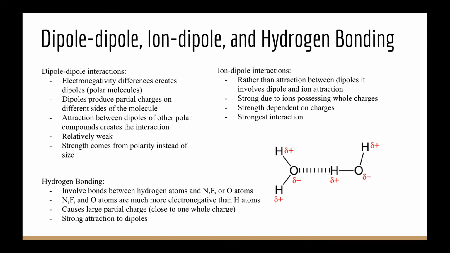Alright, so let's move on to hydrogen bonding. So this is a type of dipole-to-dipole interaction, except that it involves specifically a hydrogen atom being bonded to a nitrogen, a fluorine, or oxygen atom. So this scenario is different from usual dipole-to-dipole interactions because the electronegativity value of nitrogen, fluorine, and oxygen is so much greater than the electronegativity value of hydrogen atoms. This causes very large partial charges, and this is a partial charge that is closest to a whole charge.